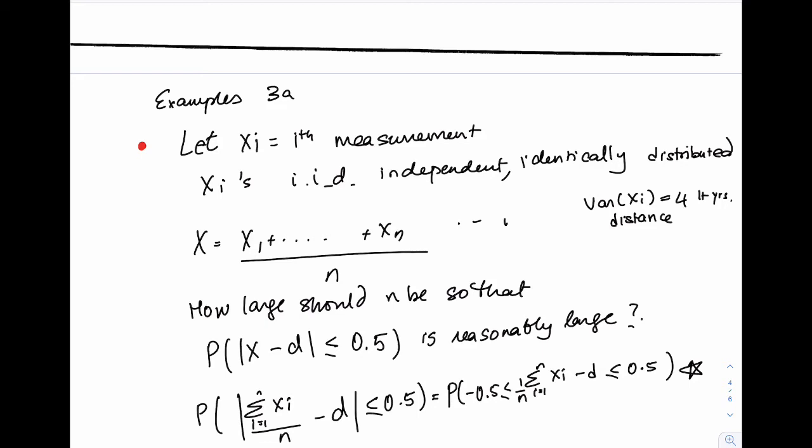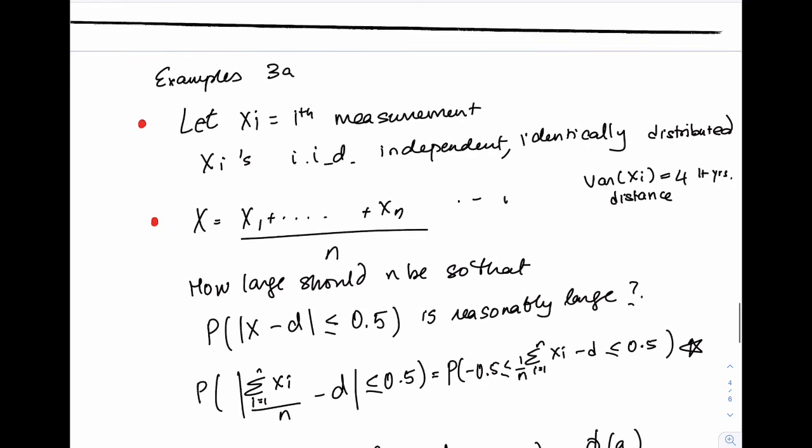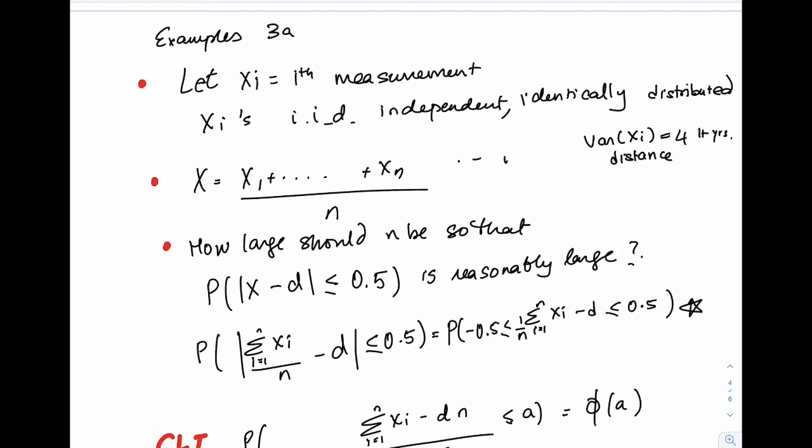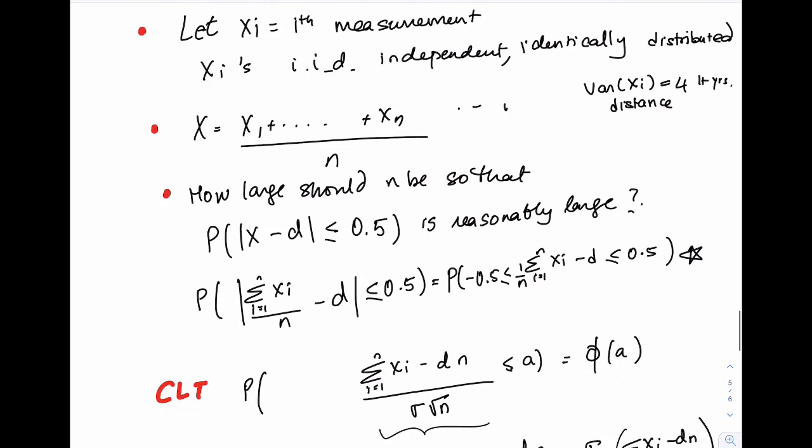All right, he's going to look at the average of these xi's, and the question is how large should n be so that the estimated distance is accurate within 0.5. Well, what does that mean? That the absolute value of the difference between the actual distance d and the estimated distance is less than or equal to 0.5. Okay, so we want to find out what this probability is.